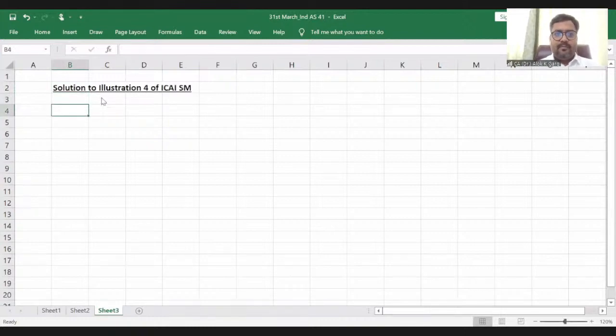Clear? If you see this question, what you are required to do is just prepare the balance sheet extracts and statement of profit and loss, right?